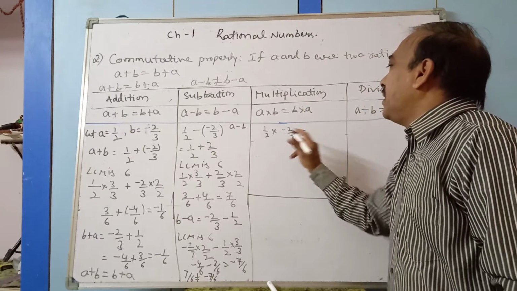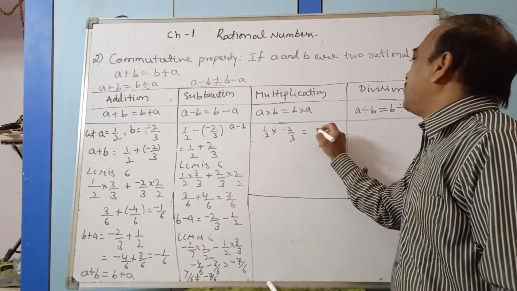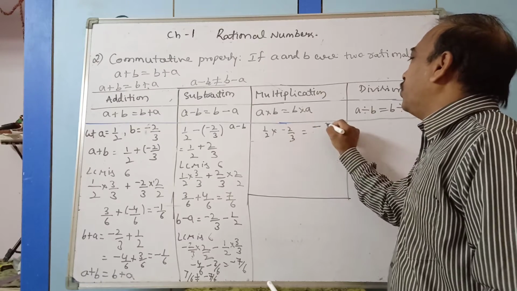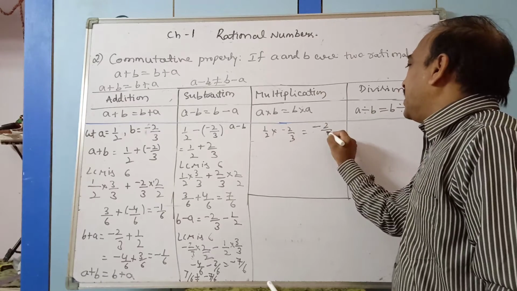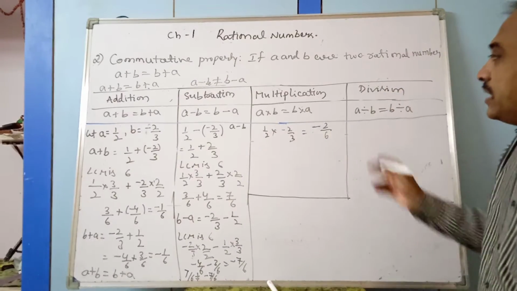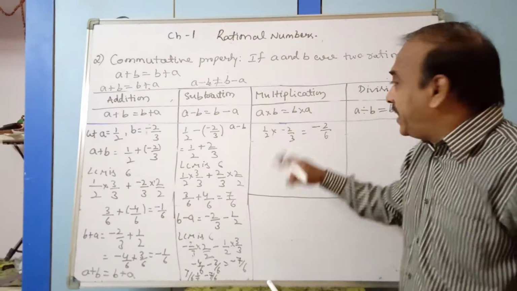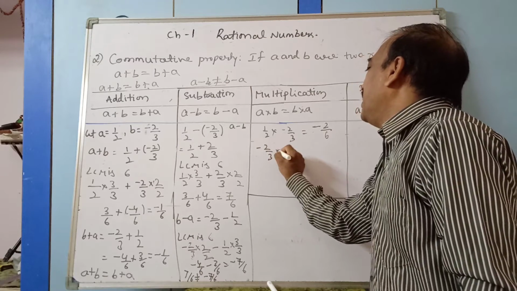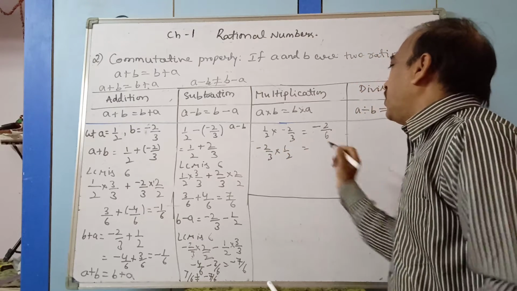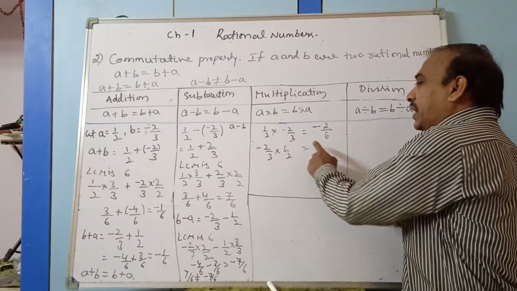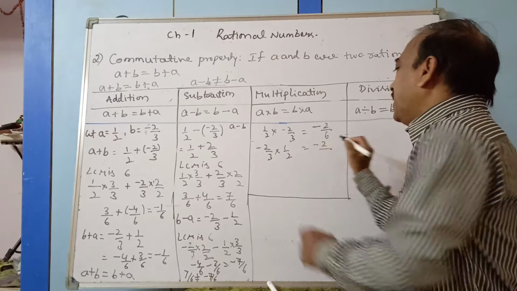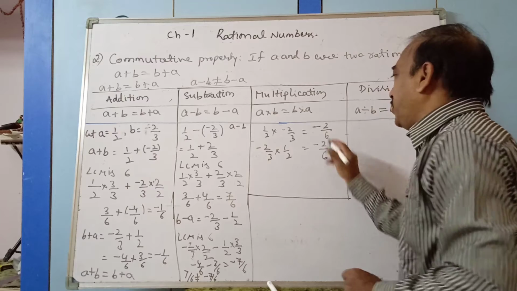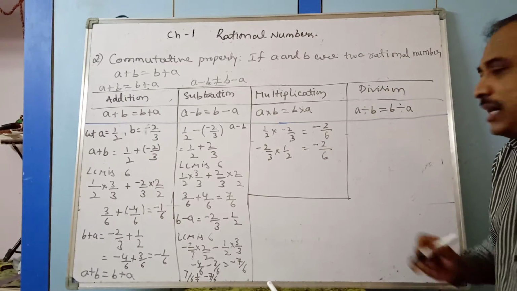Plus into minus is minus: 1 twos are 2, 2 threes are 6, so minus 2 by 6. This is a into b. Now b into a: minus 2 by 3 into 1 by 2 is minus 2 into 1, minus 2 by 3 twos are 6. You got the same answer in both places.